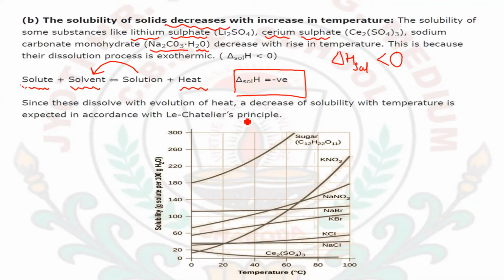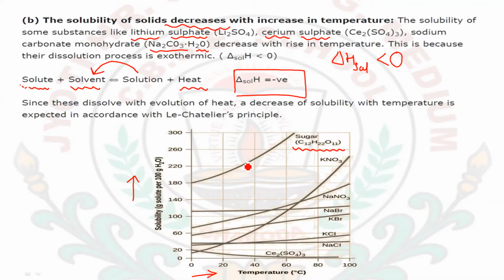Okay, so here we have to decrease the temperature in order to increase the solubility. Okay, here I have shown you a graph. By this graph, you can see that some of the substances have different kinds of behavior. Here you can see that temperature is shown in the x direction and solubility is shown in the y direction. As the temperature is increasing, you can see for sugar, if I am increasing the temperature,